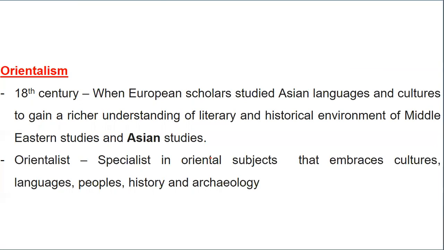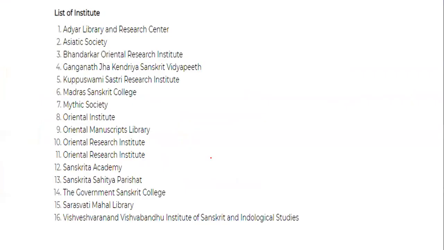An Orientalist is a specialist in Oriental subjects, which embraces culture, people, language, as well as history and archaeology. I have given a list of the institutes. Sometimes a question may come, though it should not as such, but once it did. So you can go through this list later and keep it in mind. At least once a week, you can revise this with the help of your screenshot.